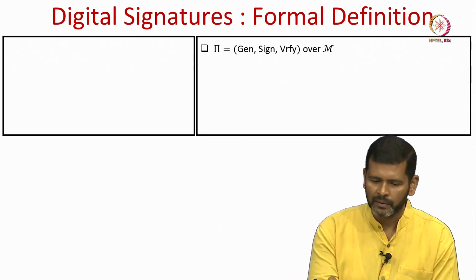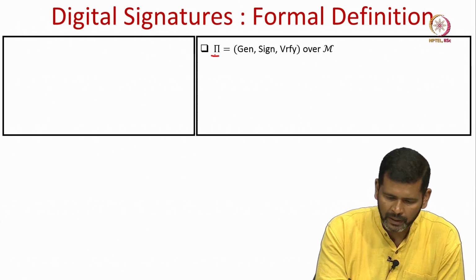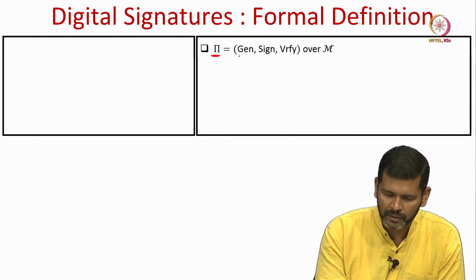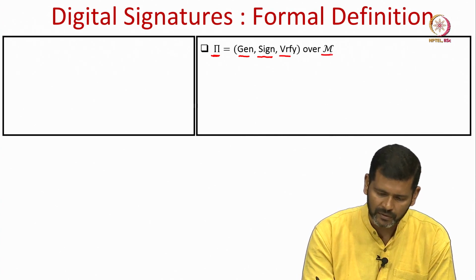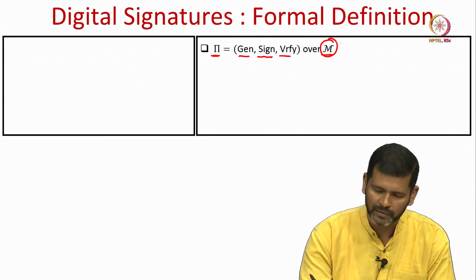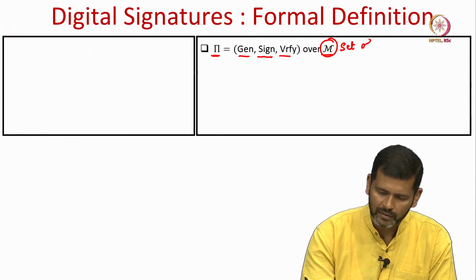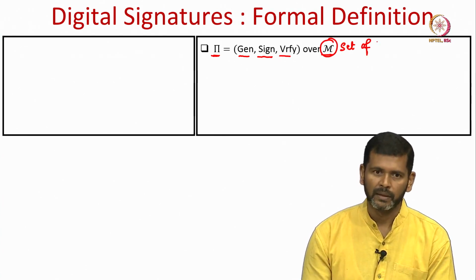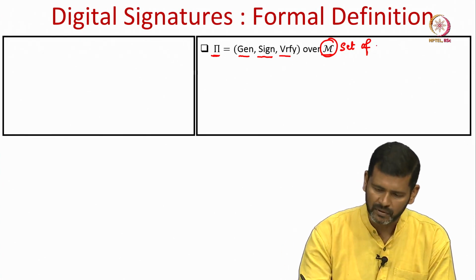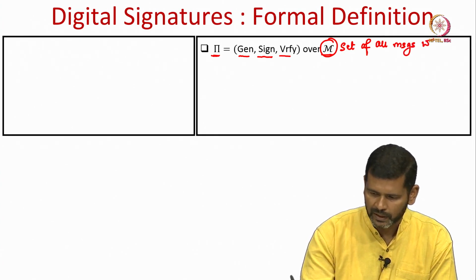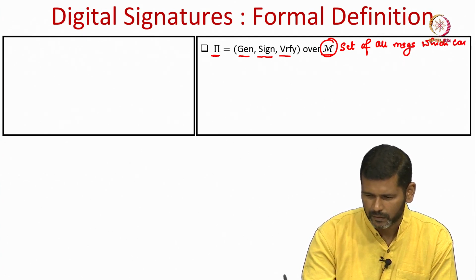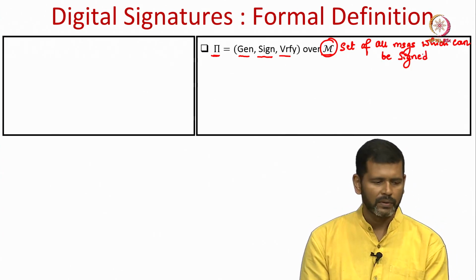So, whenever we say that we have a digital signature scheme pi, then we are talking about a triplet of algorithms, a key generation algorithm, a signing algorithm and a verification algorithm. And this scheme will be over some message space, namely the set of all possible messages which can be signed using this scheme, namely the message space which is supported by this scheme. So, it is a set of all messages which can be signed using the scheme.